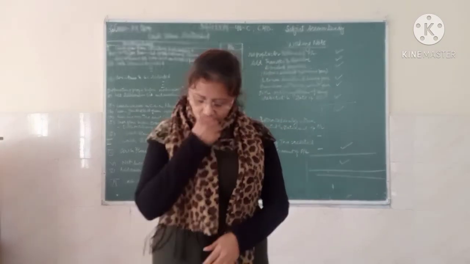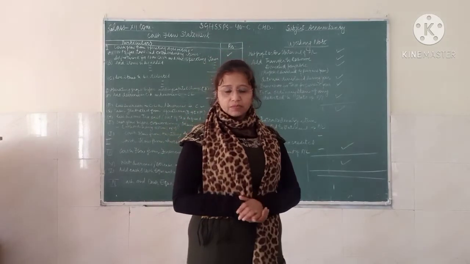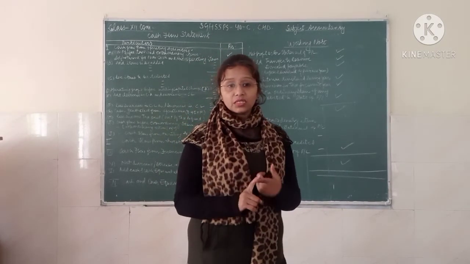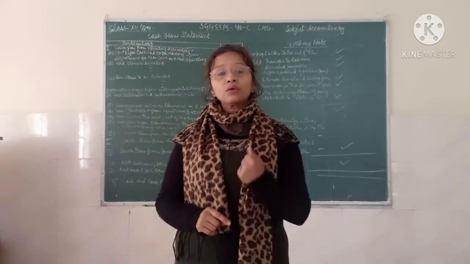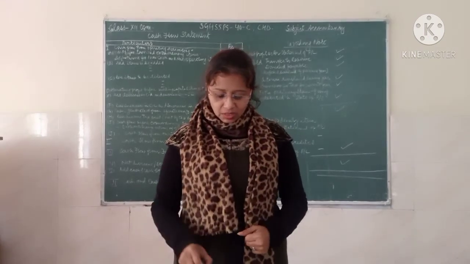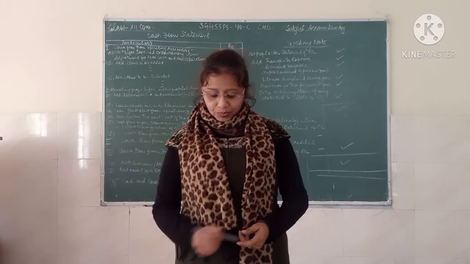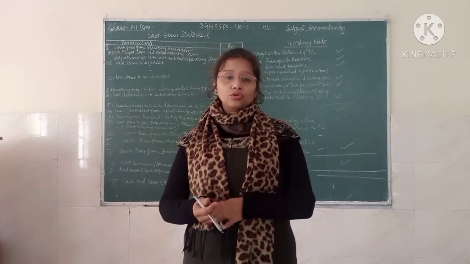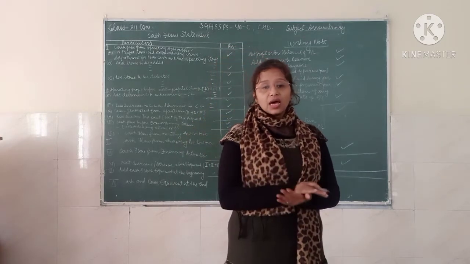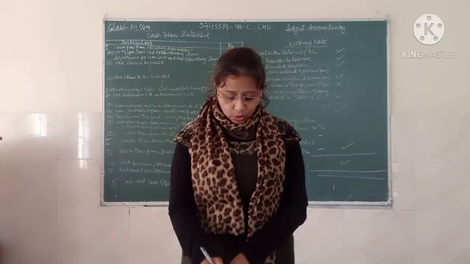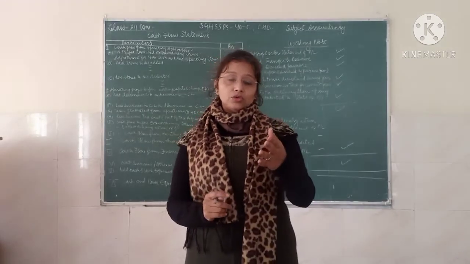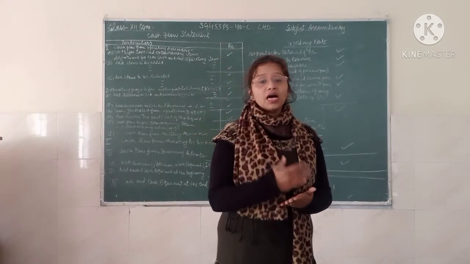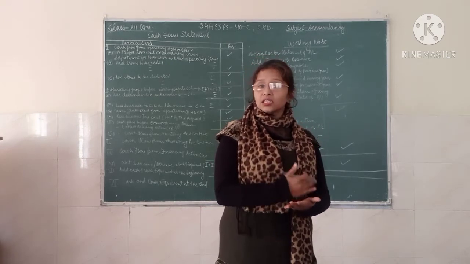Now next is the definition or key terms. What are the basic terms used in the cash flow statement? First is the cash. What is the meaning of cash? Here cash comprises cash on hand or demand deposit with bank. So cash here means the cash on hand and demand deposit. Also, as you must be listening, I am using the term cash and cash equivalent.